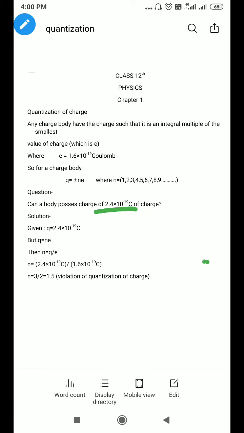So what is the number of electrons responsible to generate this amount of charge? Here n is equal to Q by e. When you put in the values, 2.4 × 10^-19 coulomb divided by the value of e, we get n as 3 by 2, or 1.5. A value of n of 1.5 indicates we have to transfer 1.5 electrons, that is, one complete electron and a half electron, which is a violation of the quantization condition, because we cannot transfer half an electron to any body. So it is impossible to charge a body with a value of 2.4 × 10^-19 coulomb.